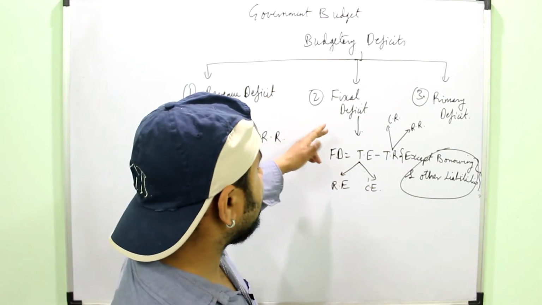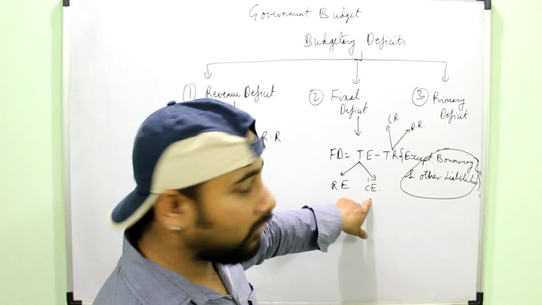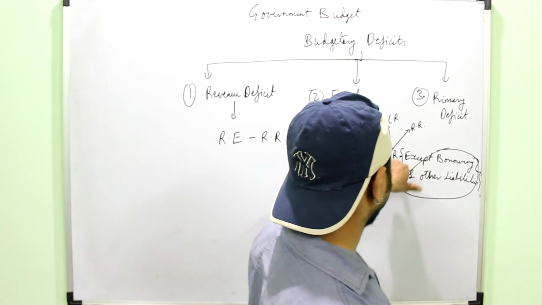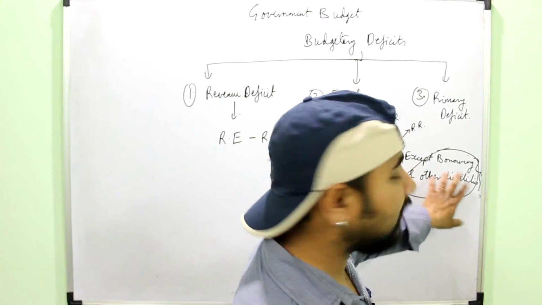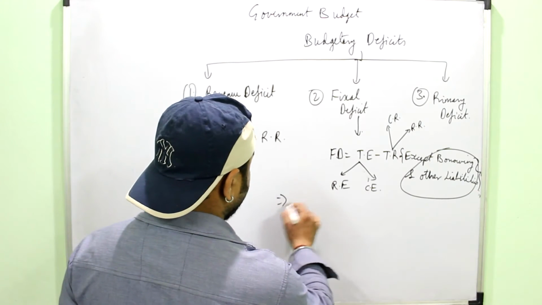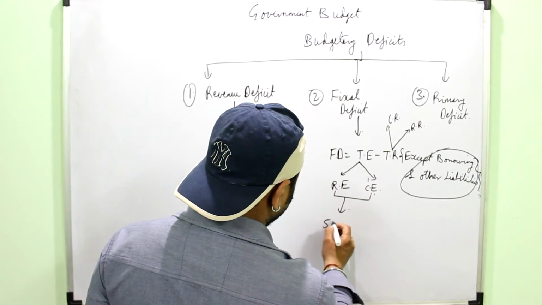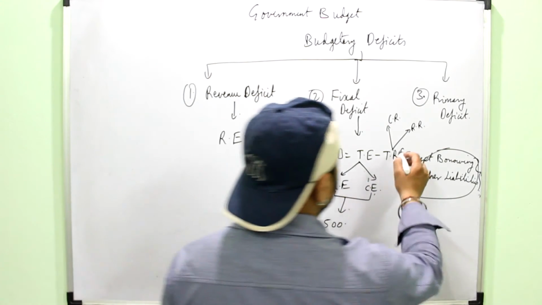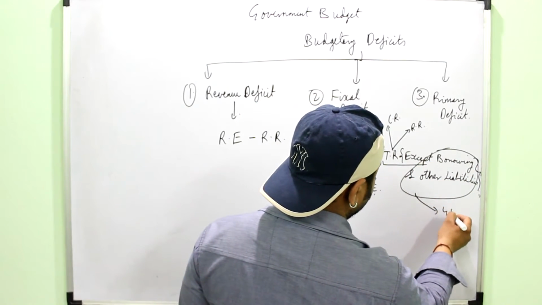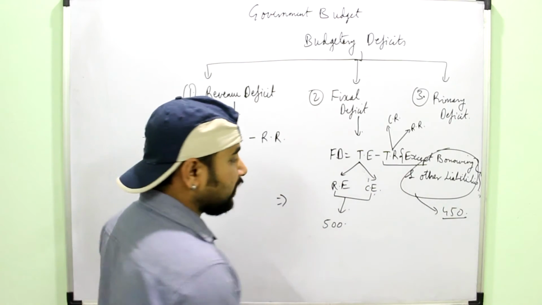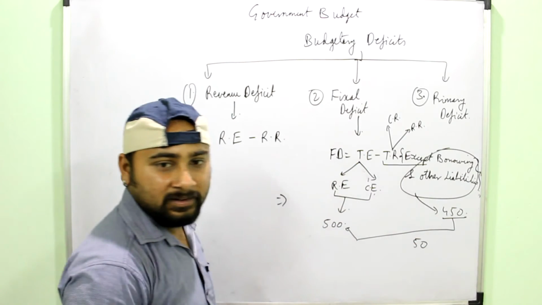Just have a look at the structure of the budget, where total expenditure means all the expenditures are covered, and total receipts means all revenue receipts and all capital receipts are covered, other than the borrowing and other liabilities. Say, for example, the total expenditure of the government was 500, and the total receipts excluding the borrowing and other liabilities was rupees 450. So it means that fiscal deficit will be equal to 50, right?